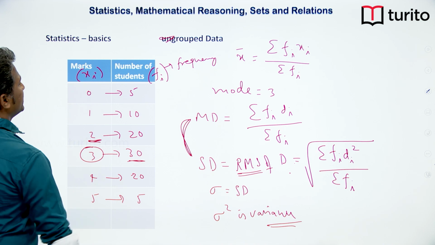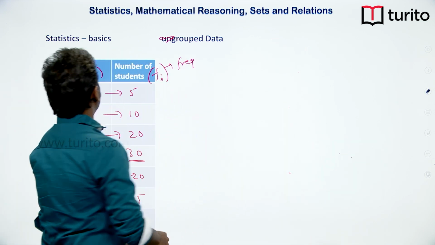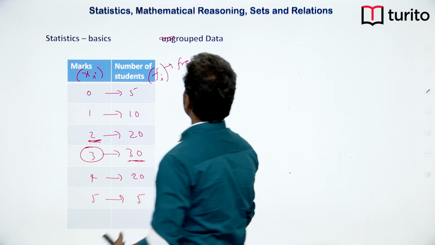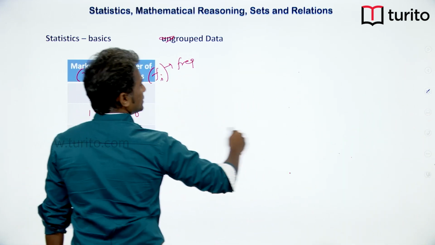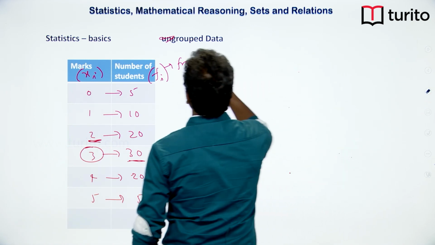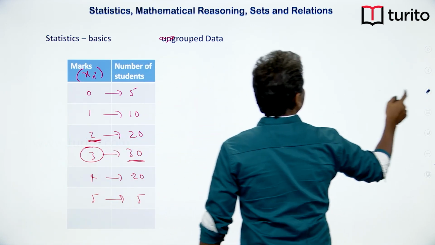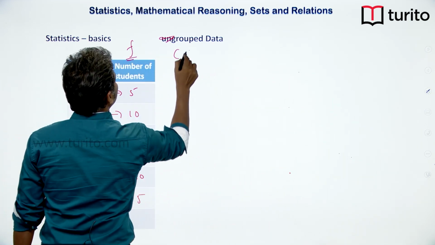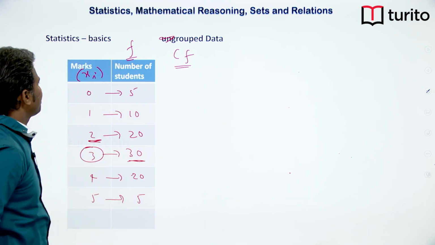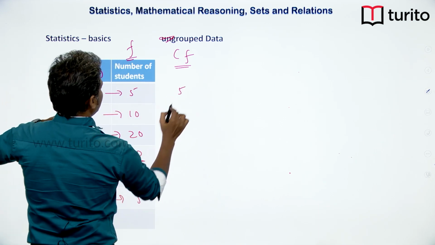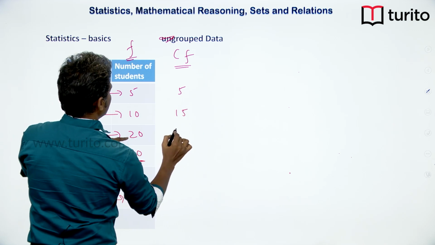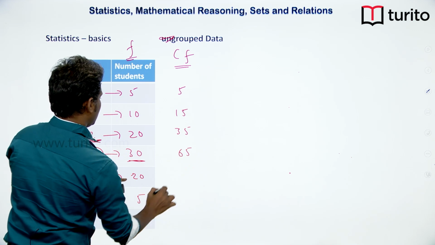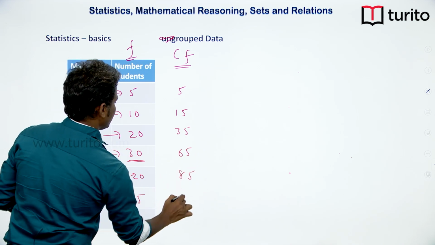Let me take the median here. If you check the cumulative frequency, so I will also remove this. This is my frequency, here I will take cumulative frequency. Till here it is 5, here it is 15, here it is 35, here it is 65, here it is 85, it is 90.